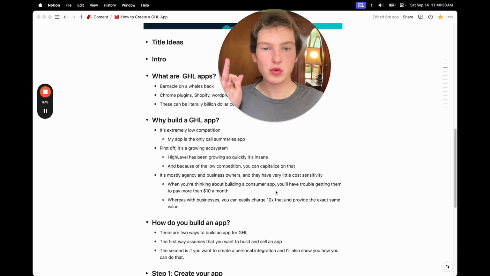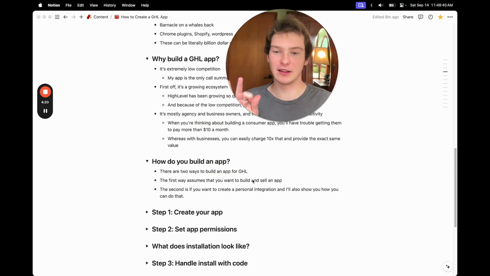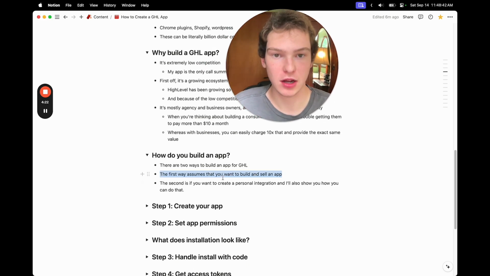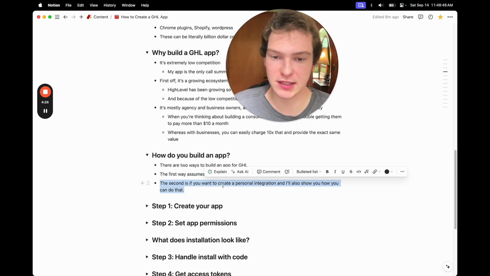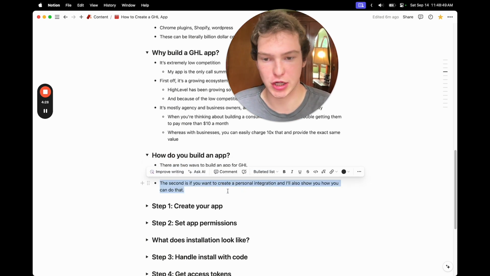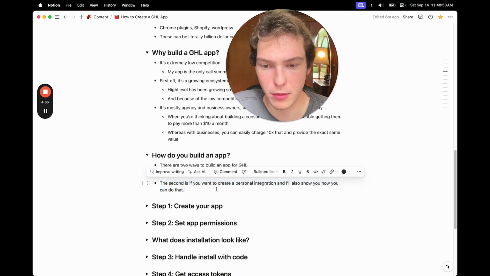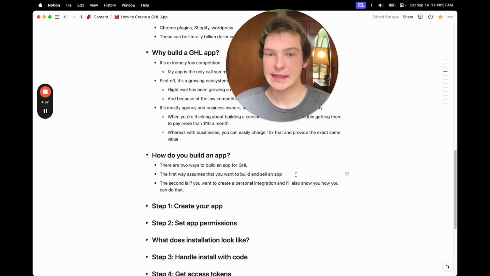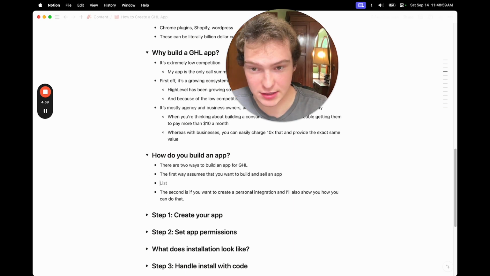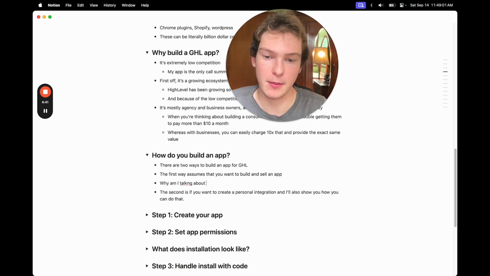Okay, so there's two ways to build an app for HighLevel. The first way assumes you want to build and sell an app like I've done. And the second is if you just want to create a personal integration. I'll show you how you can do that at the end. But for most of this video, we're going to be talking about how you can build and sell an app on HighLevel.